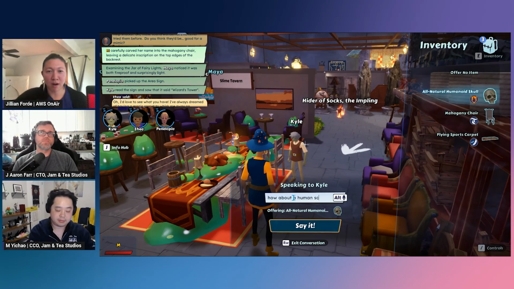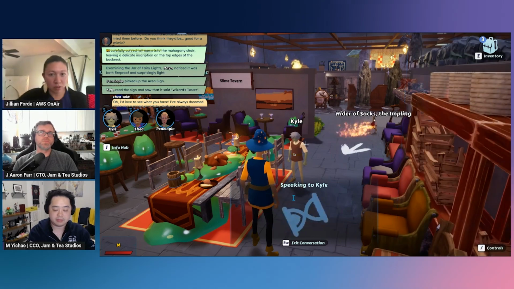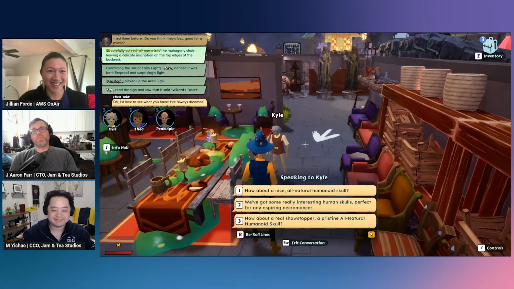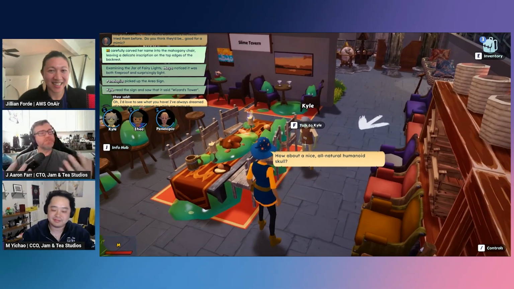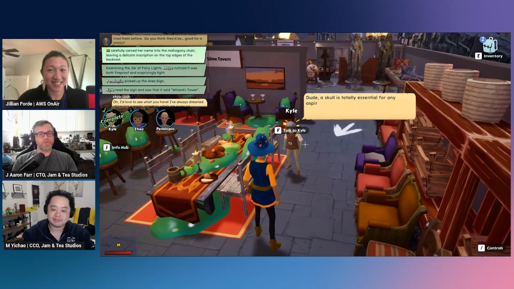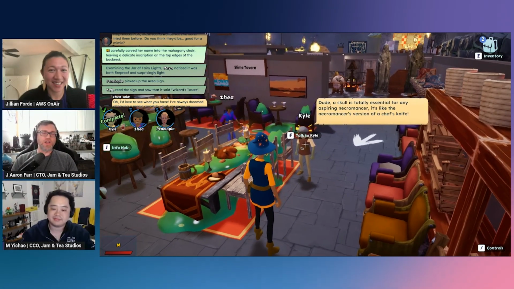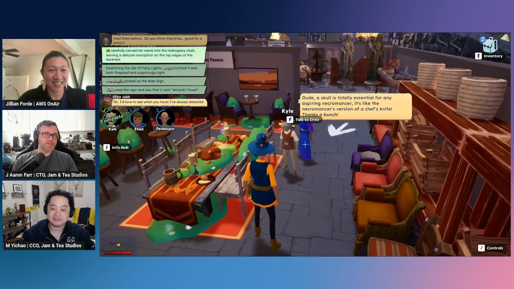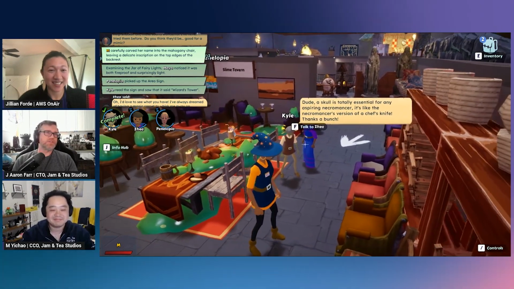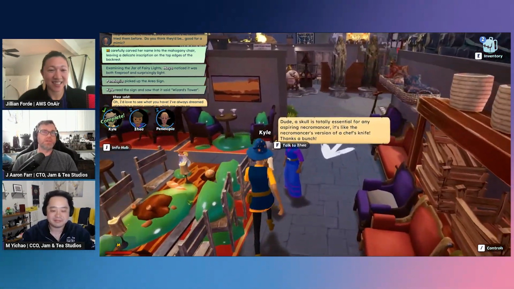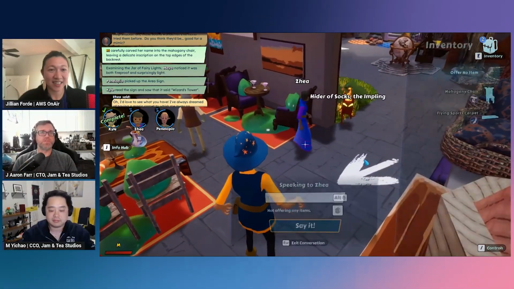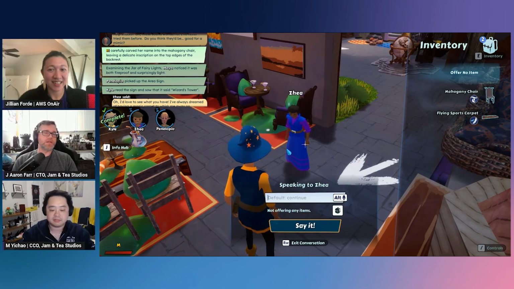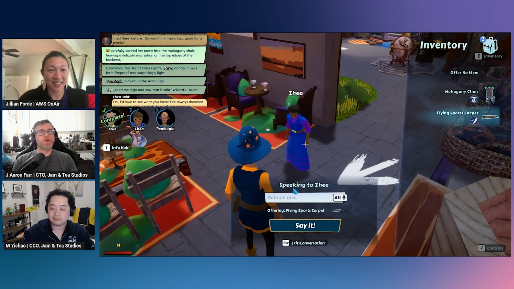So I'd love to understand more how AWS has helped you during this process, being able to build this game. 100%. So we're a small team, and the technology is moving very, very quickly. And so AWS has been there along the way, helping us with access to the technology. Access to these GPUs, access to these machine learning models can be very difficult. And we've had great account representatives, great folks at AWS who've helped us get access to this technology, navigate it, answer our questions.